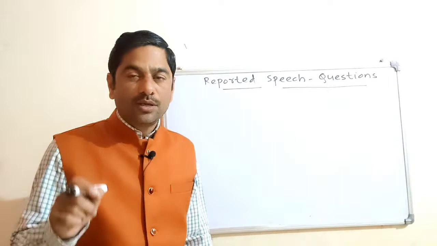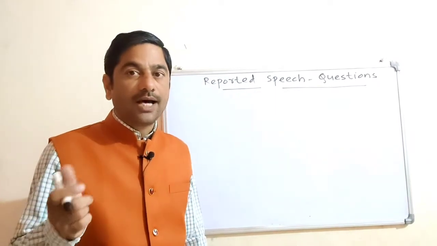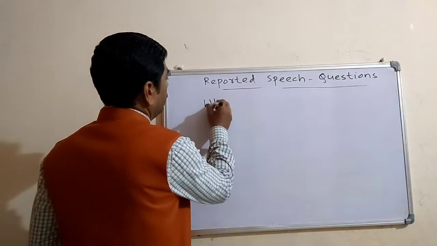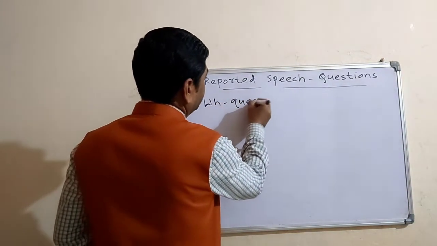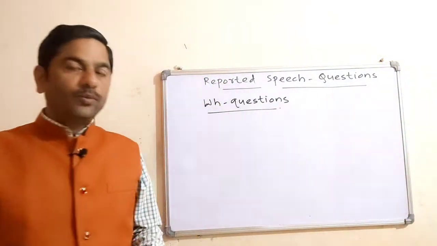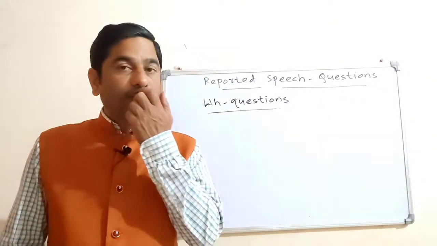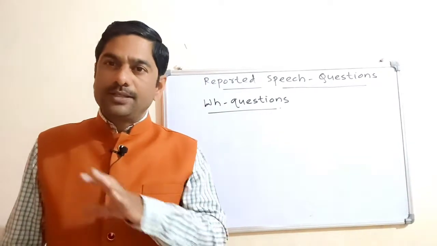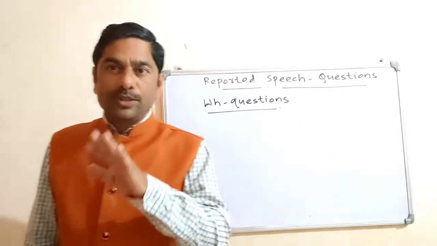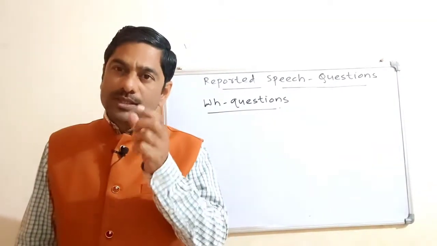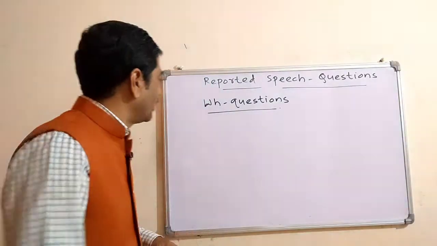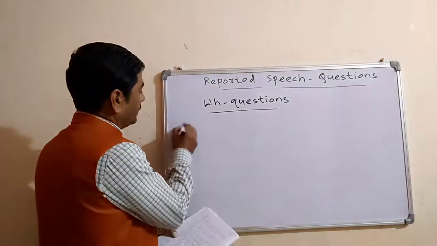So those questions which begin with WH words are WH questions. When we change a WH question into indirect speech, there is no need to make use of a conjunction. We use the same WH word as the conjunction. So I will write here one sentence.